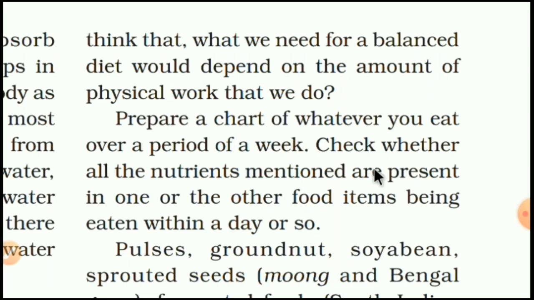Then you will check whether all the nutrients are present in the food items being eaten. Let's say within a week. Whether the food you are eating provides every nutrient or not, that you think and see from that chart.